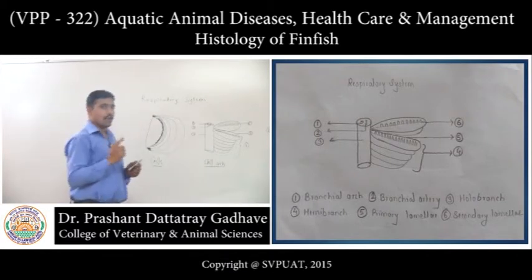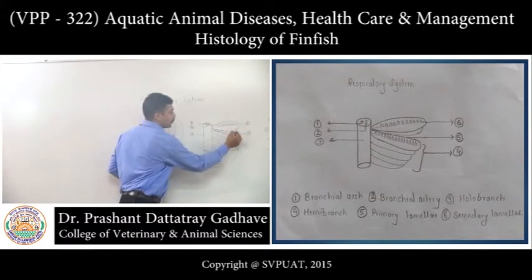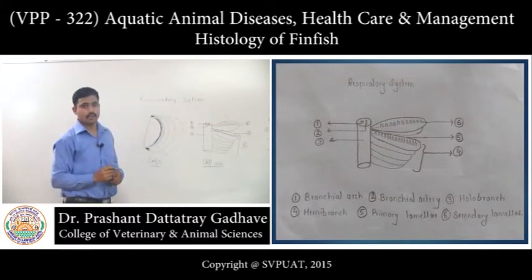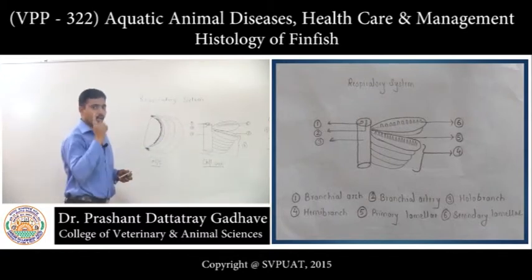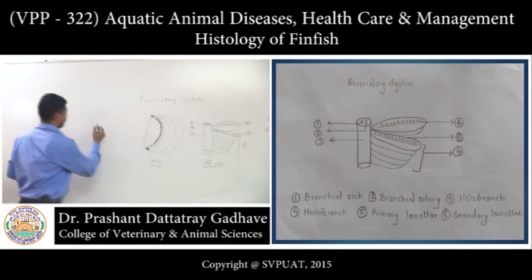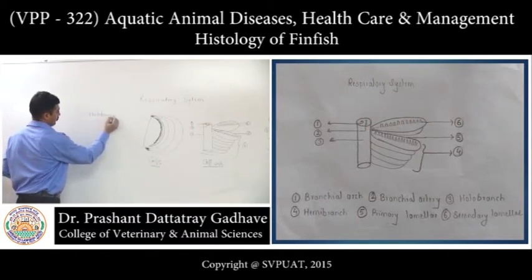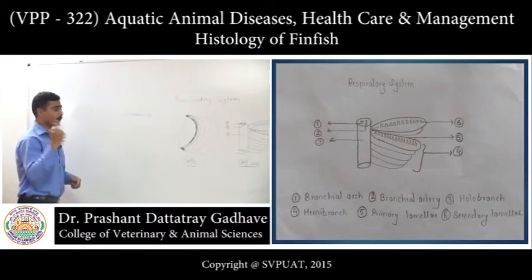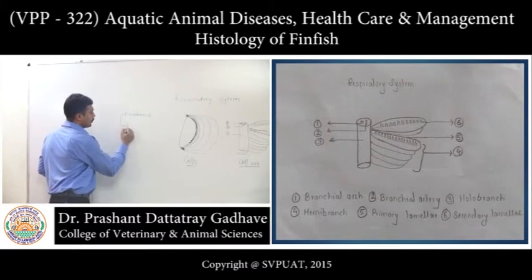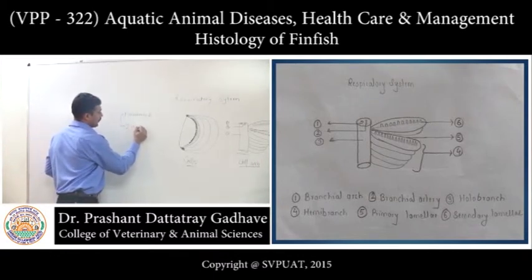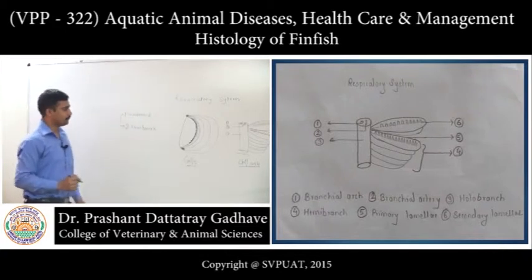Now each gill arch is divided into 2 hemibranchs, and one arch is called a holobranch. One holobranch has, like this one, 2 hemibranchs.